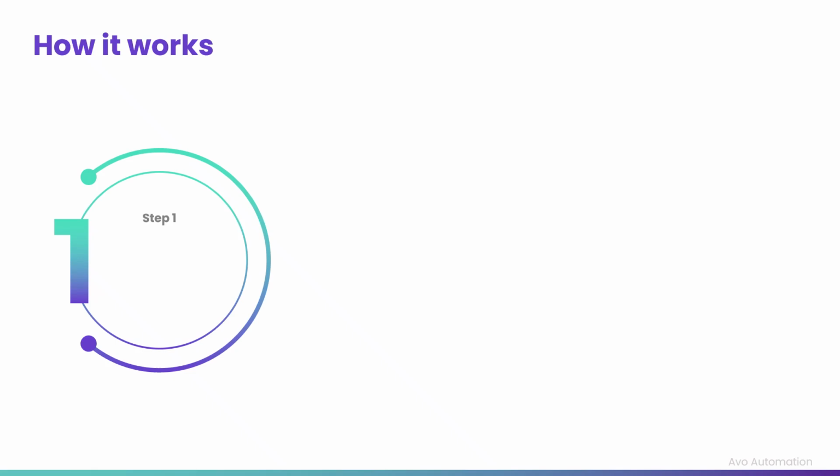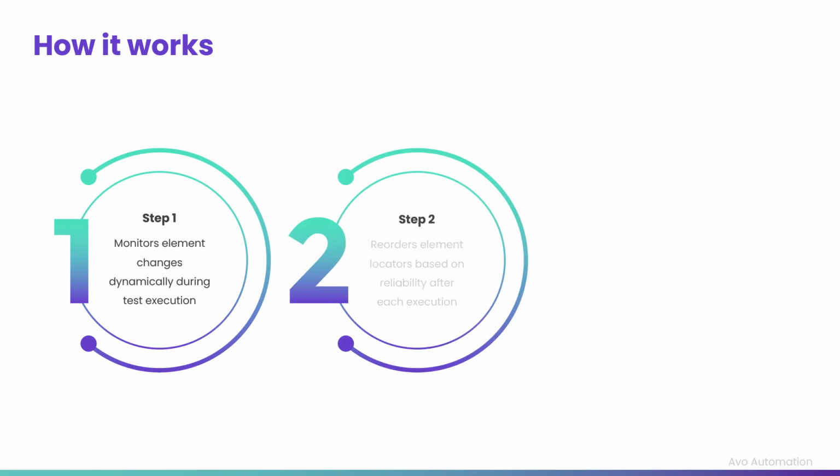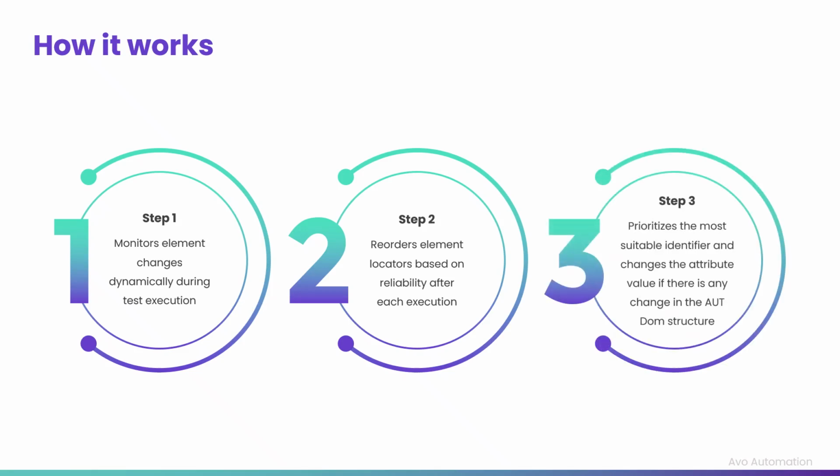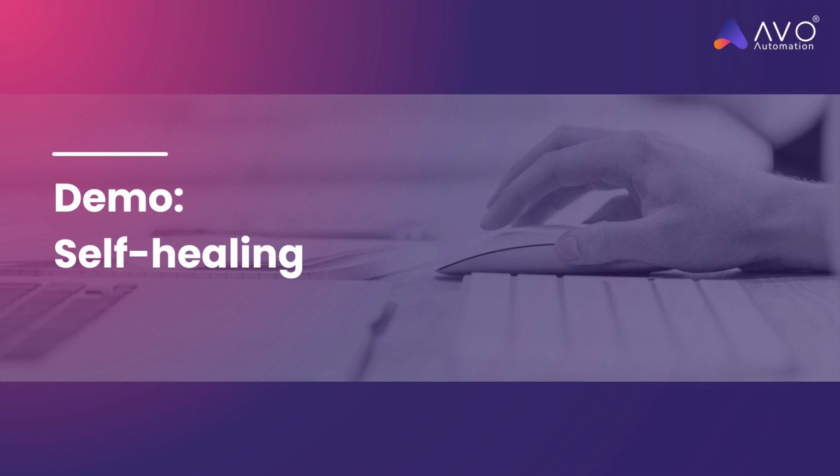Now, let us run through the process flow of self-healing when used in Avo Assure. Step 1. Avo Assure monitors element changes dynamically during test execution. Step 2. Using the self-healing feature, Avo Assure reorders element locators based on reliability after each execution. Step 3. Avo Assure automatically prioritizes the most suitable identifier for subsequent runs. Let's view a demonstration to learn how to apply the self-healing feature to the element repository.